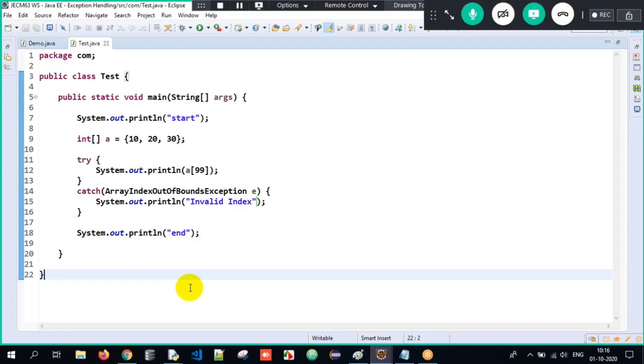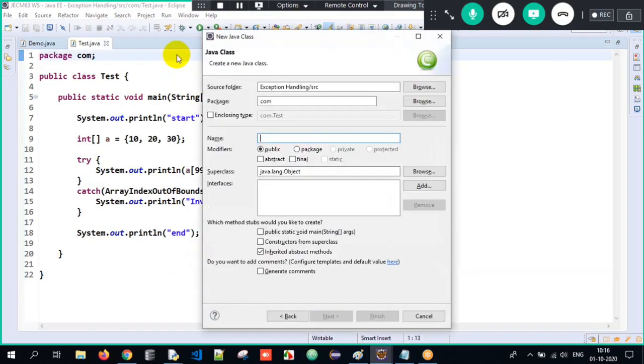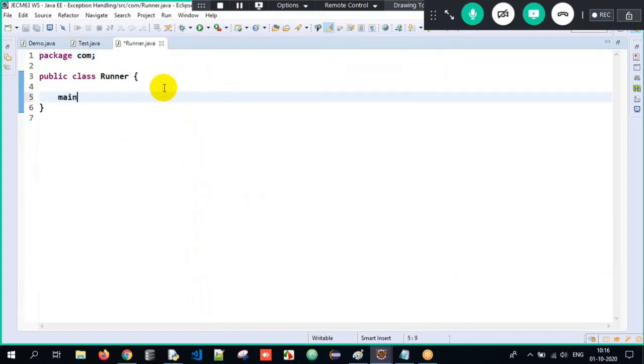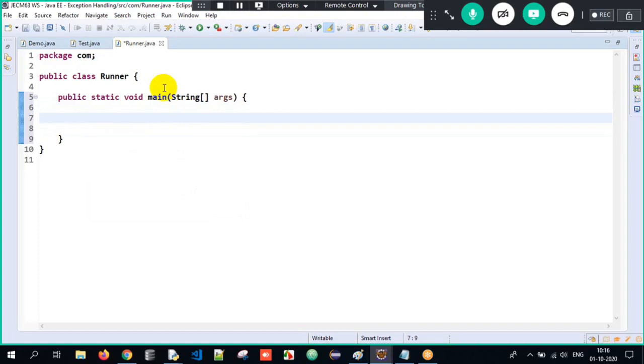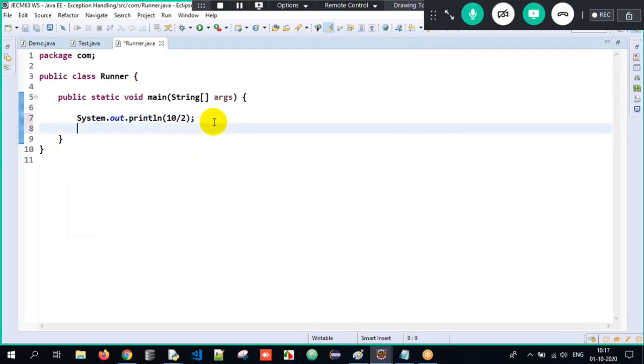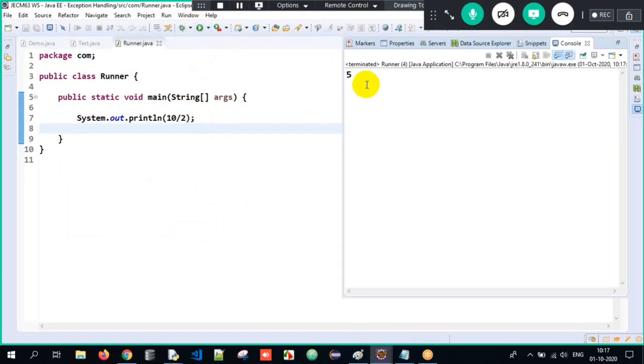Clear? This is all about it. Now there is one important topic which we need to understand. If I have a class called runner, I'll have my main method. Now when I write sys out 10 divided by 2, what will be the output here? It's 5. So 10 divided by 2 is nothing but 5. I got the output as 5.